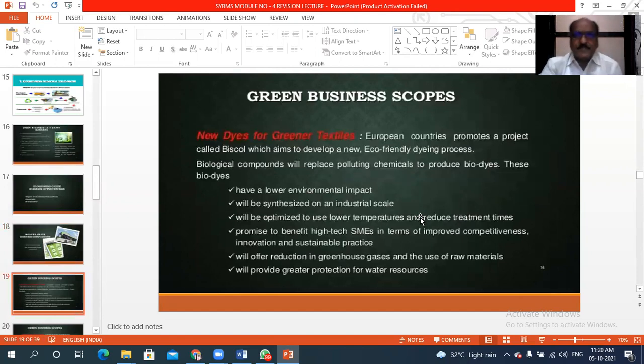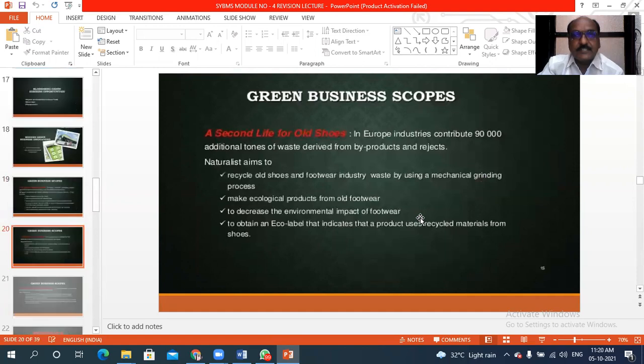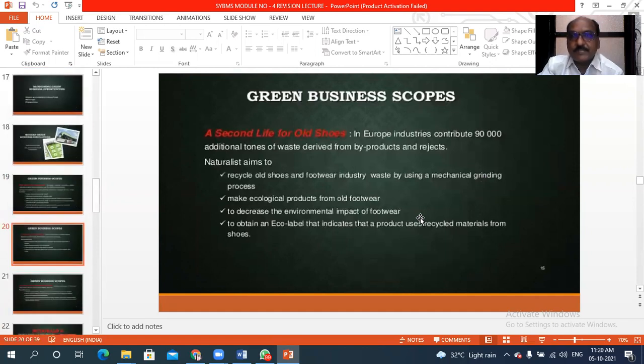Then scope of green business. We have lots of scope to develop green business in the textile industry. Then we have scope to develop green business in old shoes collection, and from the old shoes we can generate new shoes also.